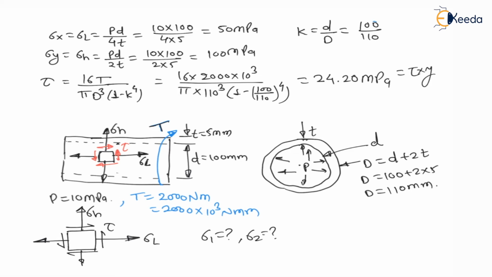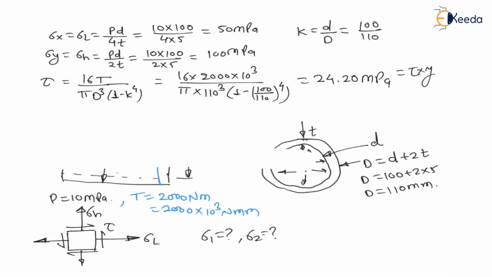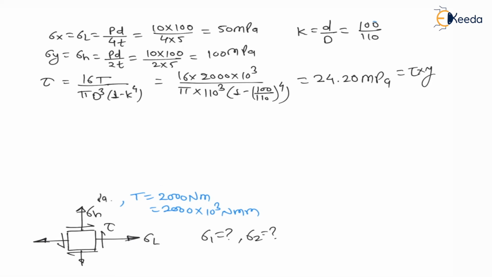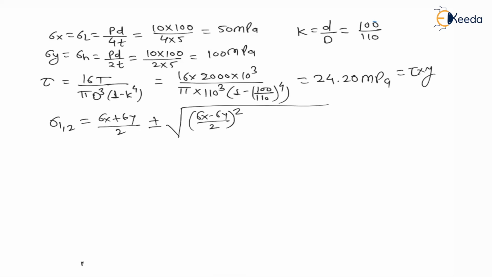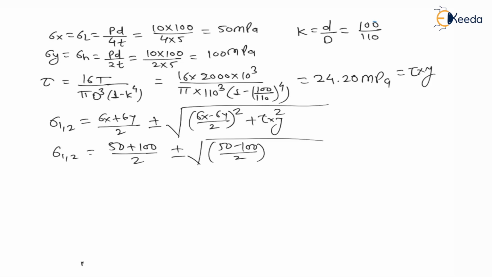Now the question is to find principal stresses. They are not asking for hoop stress, longitudinal stress or torsional shear stress. The principal stresses are sigma 1, 2 equal to sigma x plus sigma y by 2 plus or minus under root of sigma x minus sigma y by 2 whole square plus tau xy square. Now put the values. Sigma x is sigma L, which is 50, sigma y is sigma h, which is 100, divided by 2, plus or minus under root of 50 minus 100 divided by 2 whole square plus 24.20 square, right?